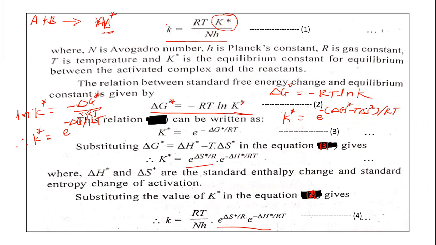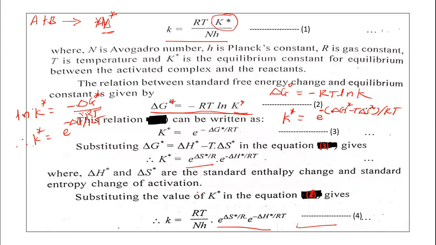Now we are aware that the standard free energy change and equilibrium constant are related by the equation ΔG* = -RT ln K*, or ΔG0 = -RT ln K0. I think this equation is also called the van't Hoff reaction isotherm, ΔG0 = -RT ln K. Now we can simplify this equation. By simplifying, we get equation 4.